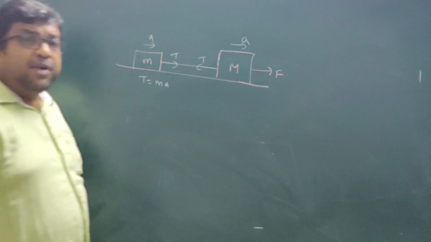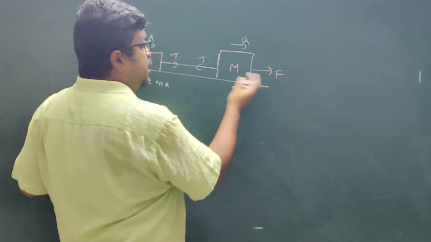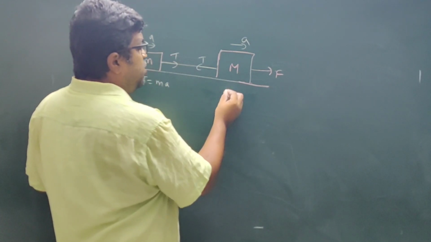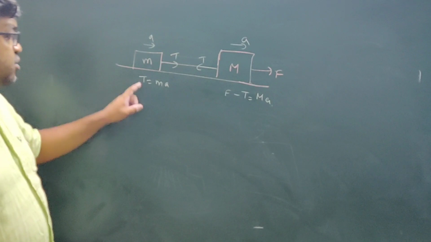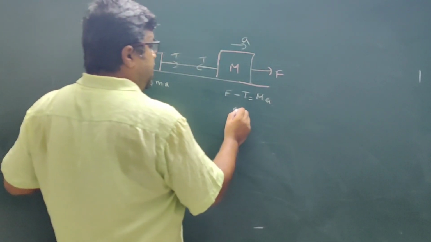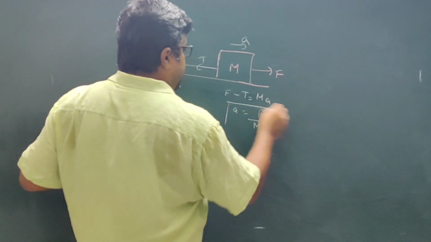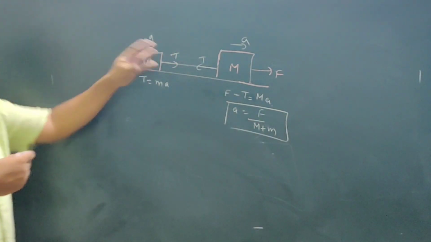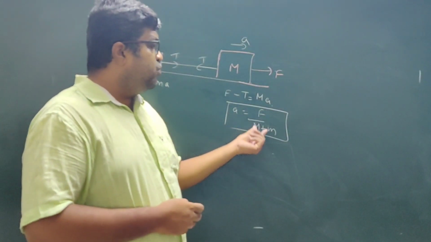Suppose, assuming both the masses are moving with the same acceleration. So for this, force F is acting in this direction, tension is acting in this direction. So F minus T is equal to M into A. Okay, so if I substitute this value of T over here, I get acceleration equal to force divided by M plus m. Okay, now you need not calculate this in such a lengthy manner, because the acceleration is equal to force by mass.